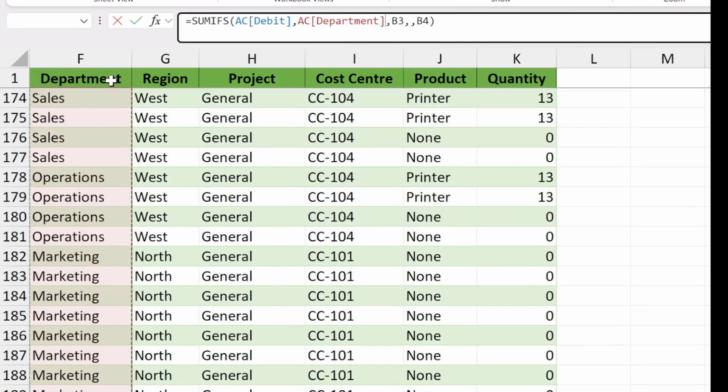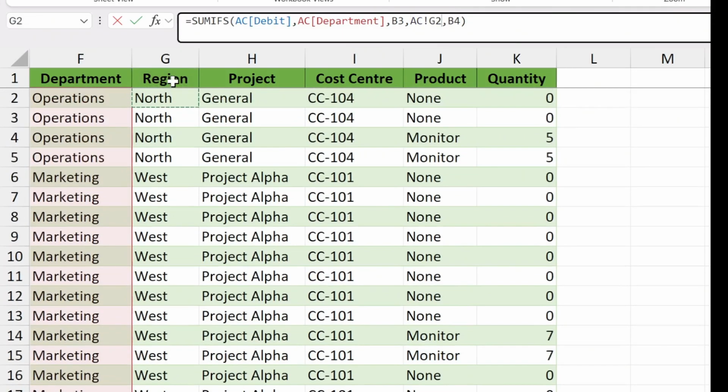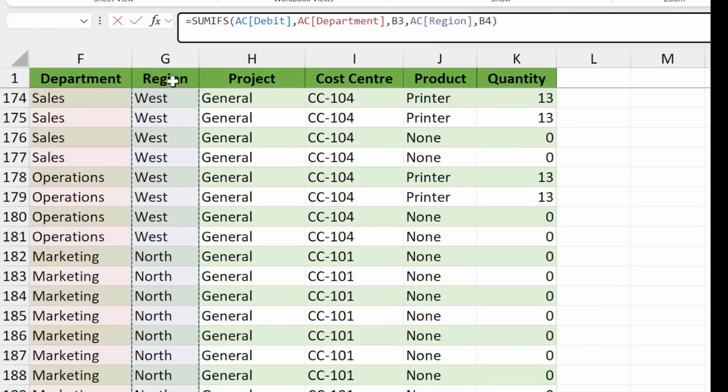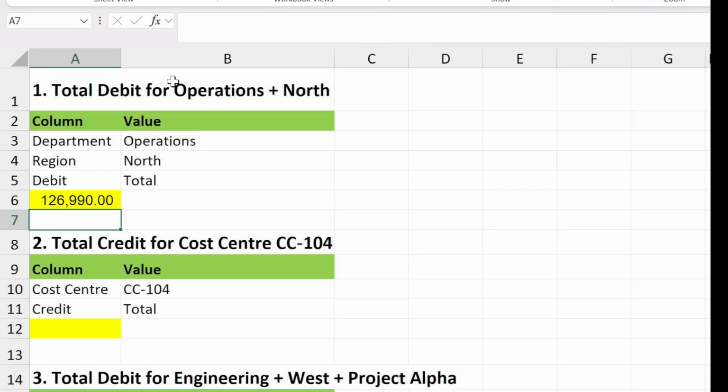This is your first criteria range. Click between the 2 commas on the right, then click the region column header, down arrow key and press Ctrl plus Shift plus down arrow. This is your second criteria range. You now have the 3 building blocks for your first SUMIFS formula.